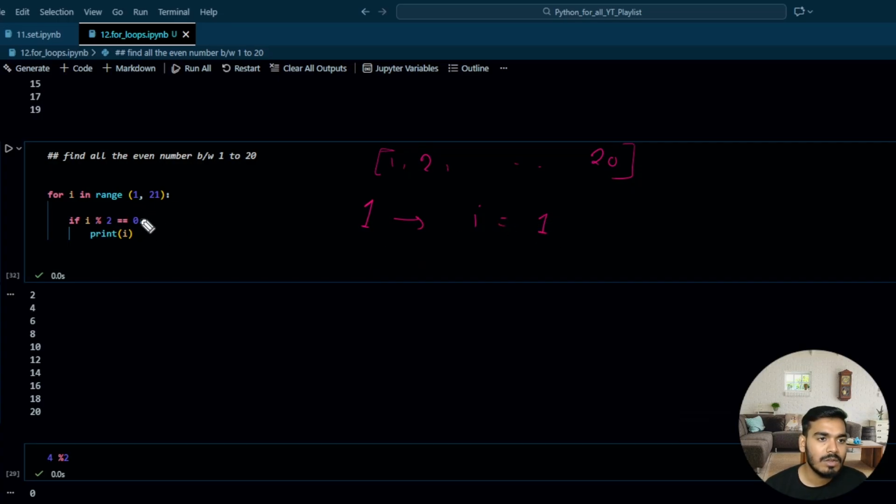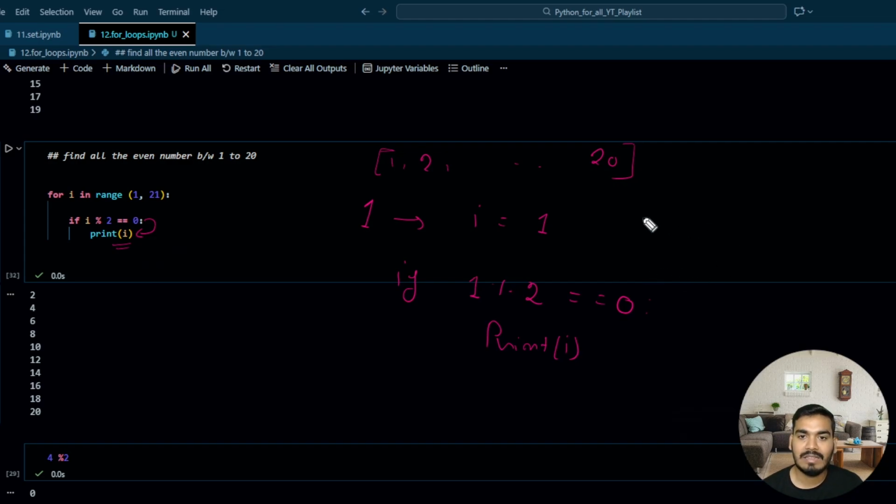So it will come to the if condition, where i is 1 and 1 modular division by 2 is equal to 0? Your remainder is never 0, because 1 is not divisible by 2. So it is not going to execute this print line, because it is inside this if condition.